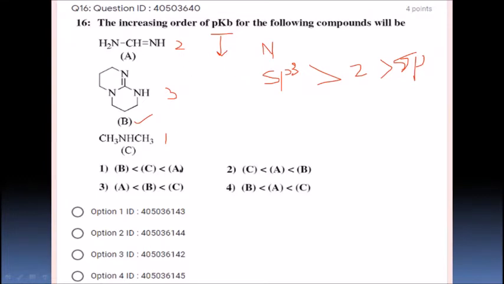So BCA, where BAC, where is the answer? BAC. This is BAC, right. So B is more basic and has lower pKb. 2 nitrogens, more basic, lower pKb than 1 nitrogen containing dimethyl amine, right. So the correct option is BAC.